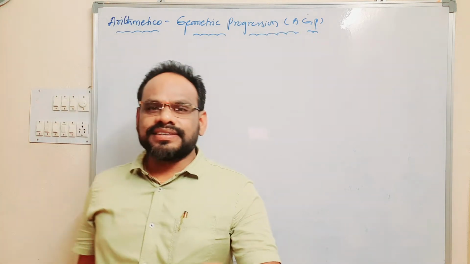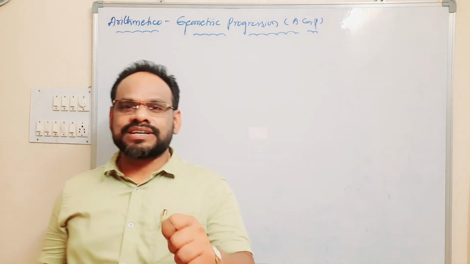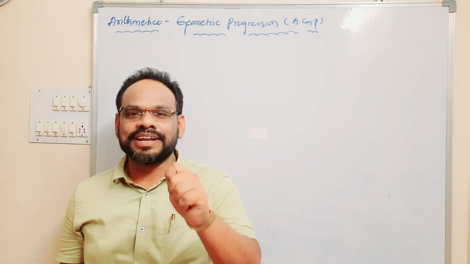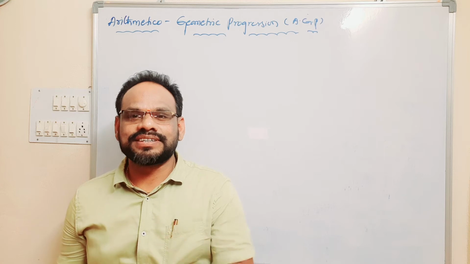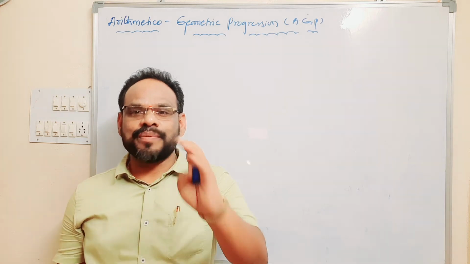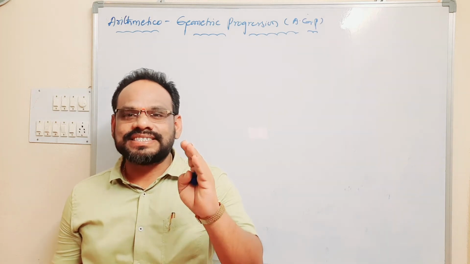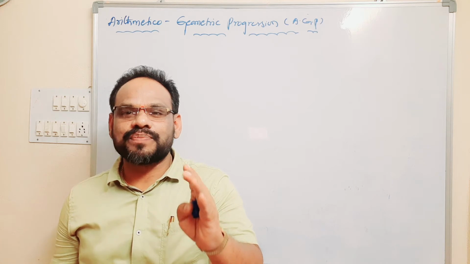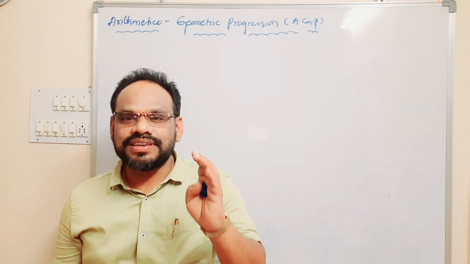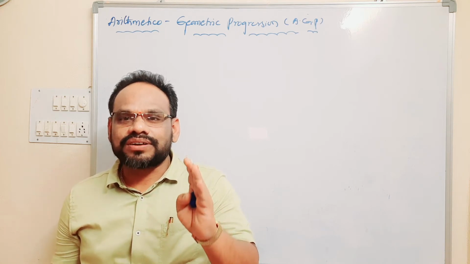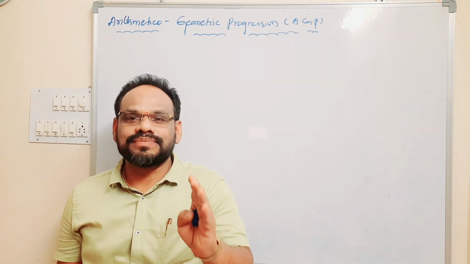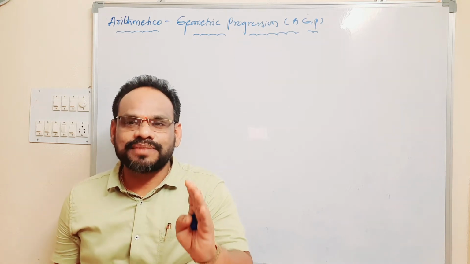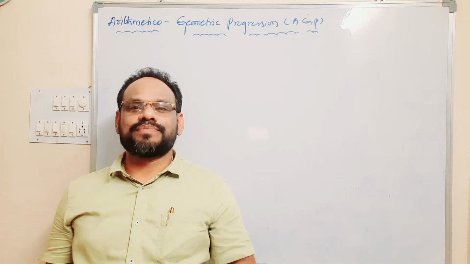That means a sequence is called an arithmetical and geometric progression if each term is the product of the corresponding terms of an arithmetic progression and a geometric progression.